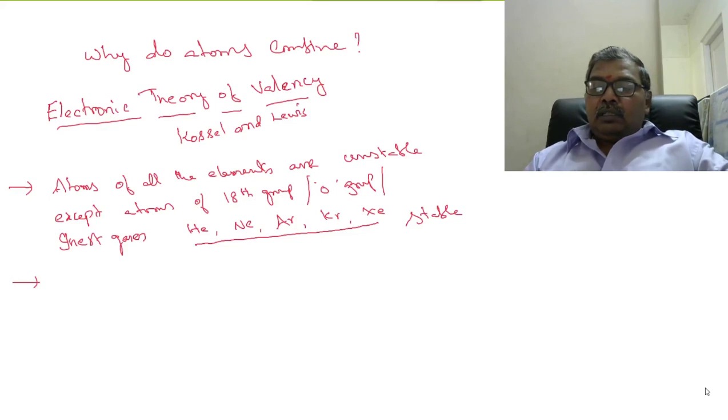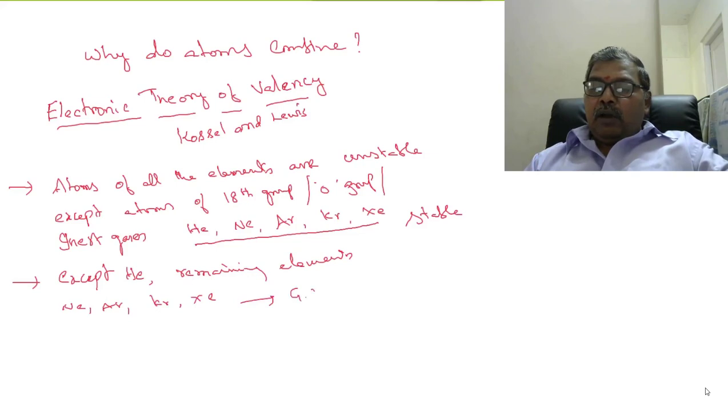See, except helium, the remaining elements, that is neon, argon, krypton, xenon, have the general valency shell electronic configuration ns2 np6.